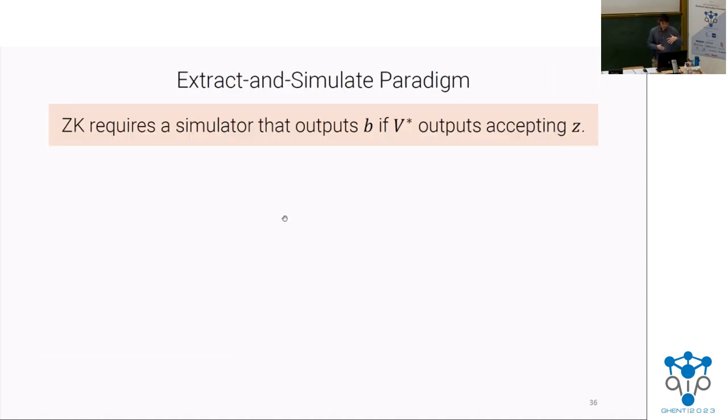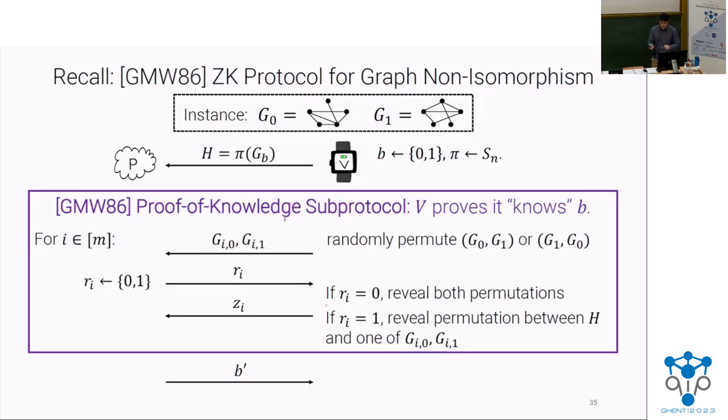It's with this simulation strategy called extract and simulate. Okay, so what we have to do to prove that this protocol is zero knowledge is show that the view of any malicious verifier can be simulated. And if you go back and look at the protocol, the only tricky part in simulating the verifier's view is figuring out what bit the verifier is expecting to see in that last message. Everything else is easy to generate.